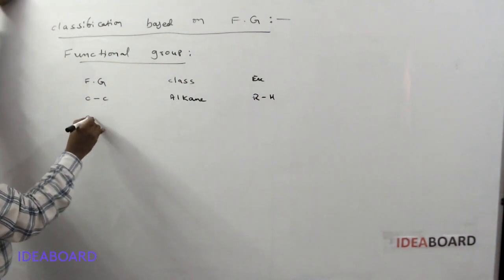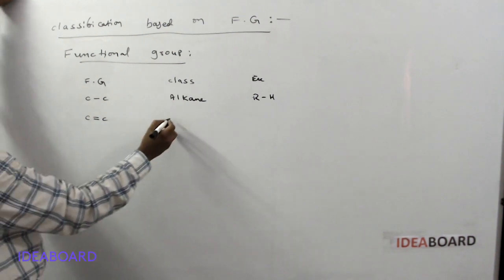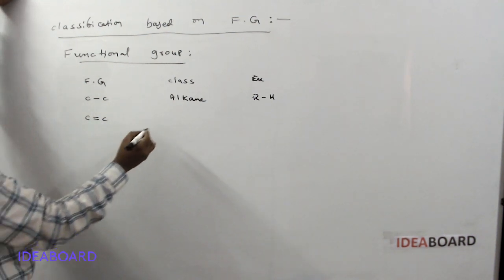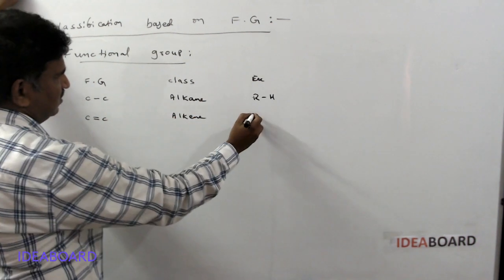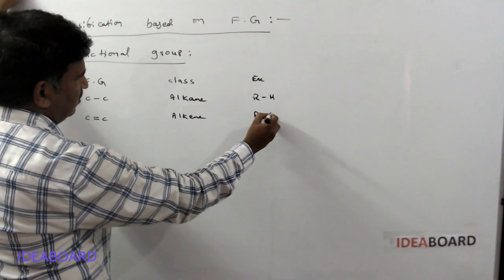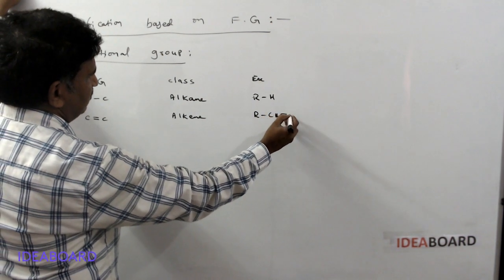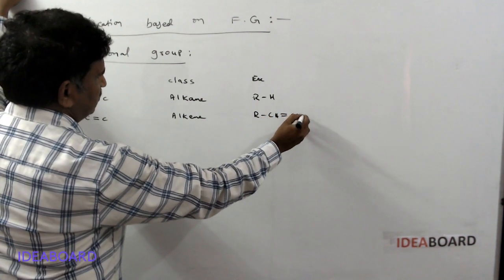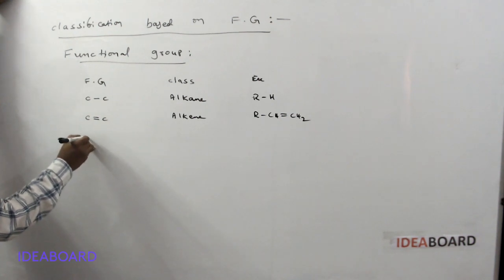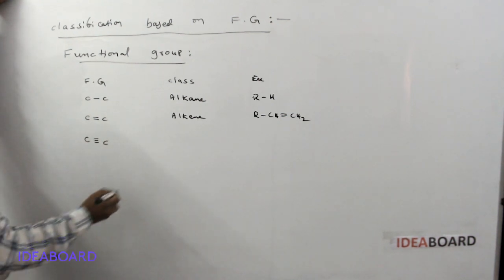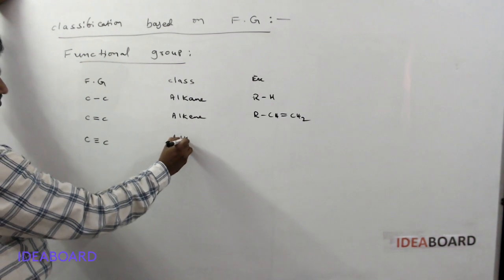Next, C double bond C. A minimum of one double bond is enough, and they are called alkenes. The example is RCH=CH2. Next, C triple bond C: alkynes.